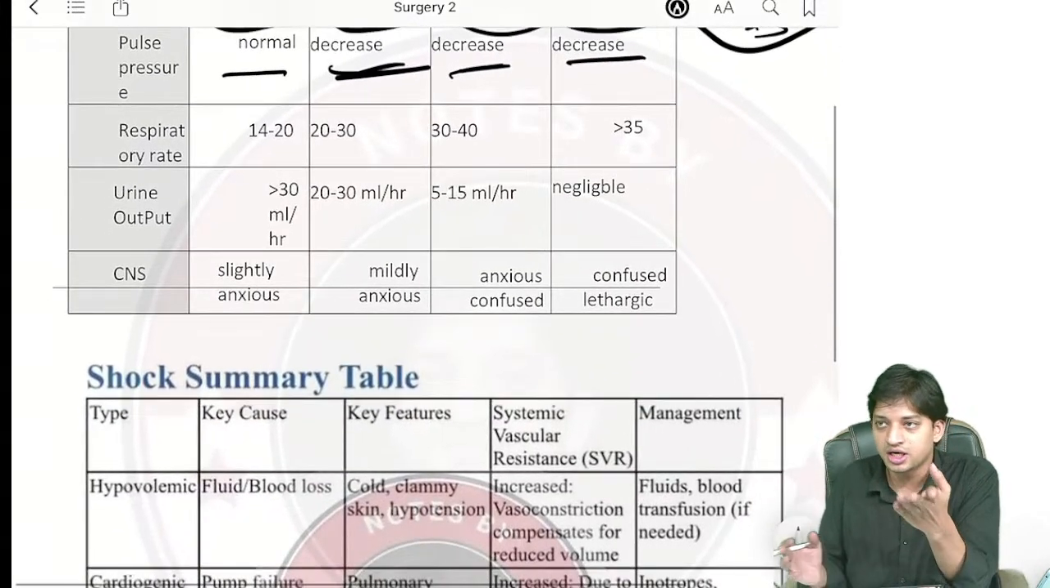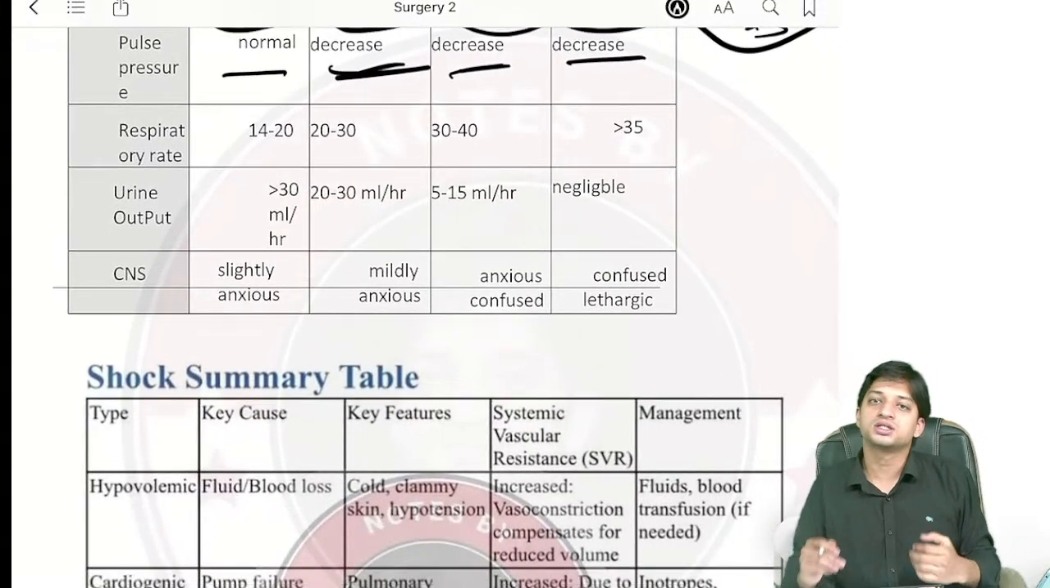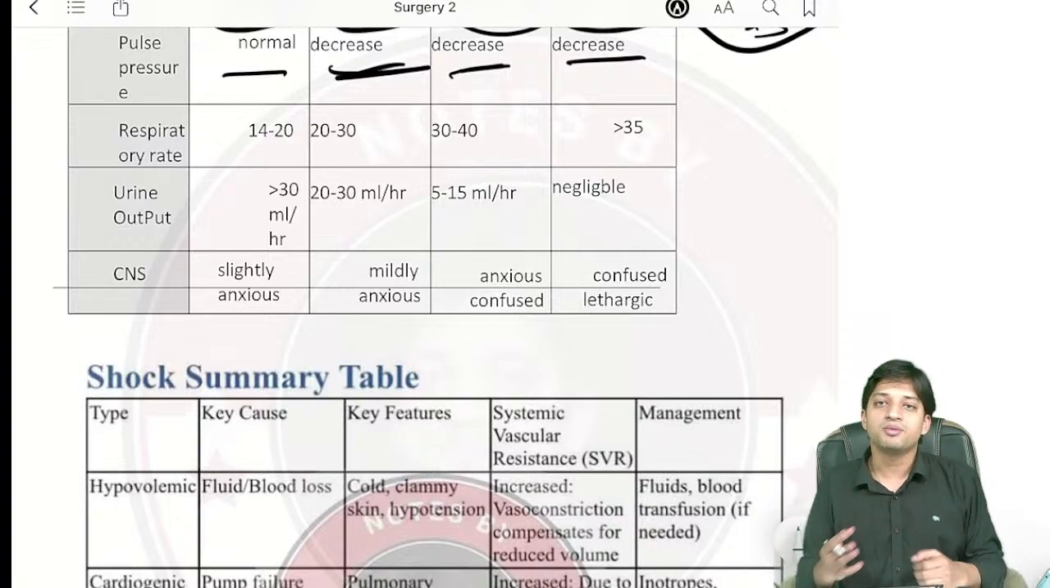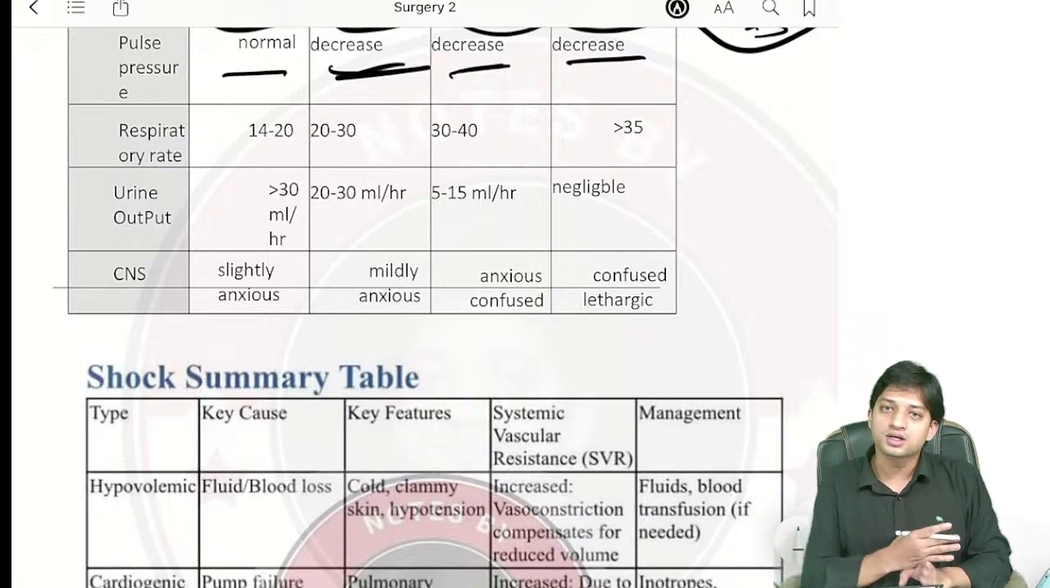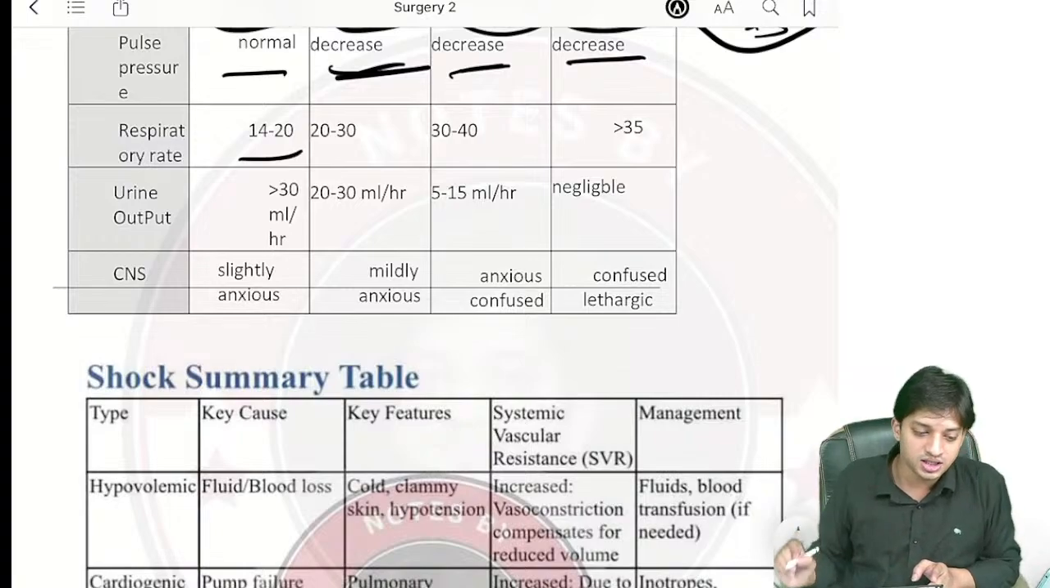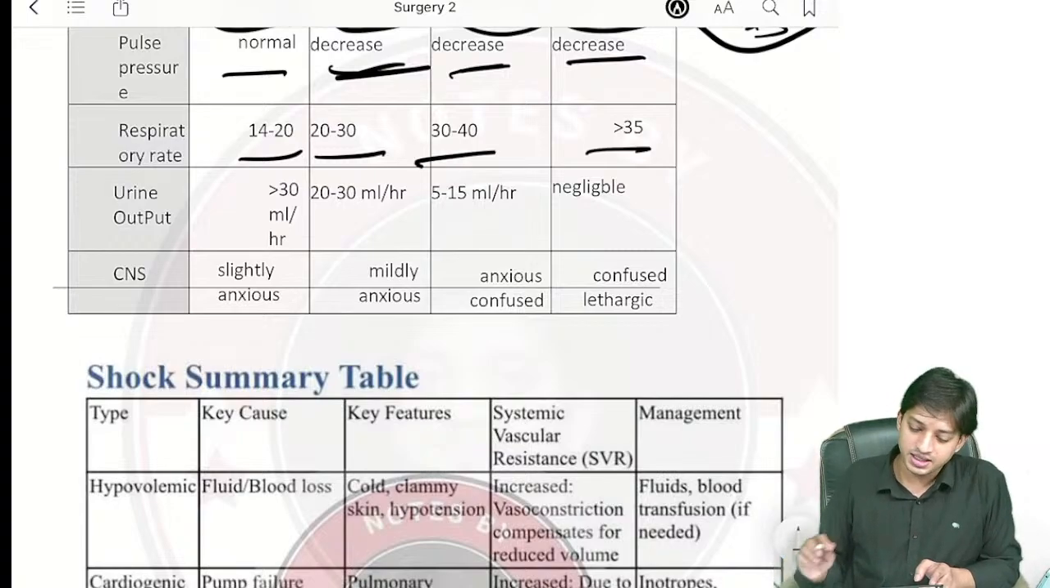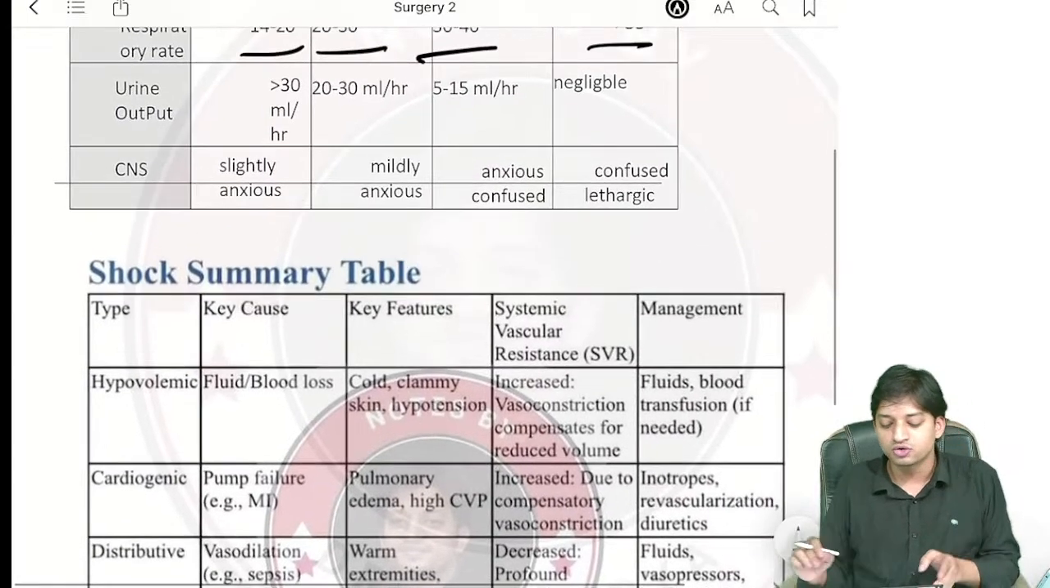Coming to respiratory rate, again, if the heart is beating fast, you will have to breathe. Why? Because the cardiac tissue requires oxygen, right? So you will increase the respiratory rate to 14 to 20, 20 to 30, and more than 35, right? And 30 to 40.